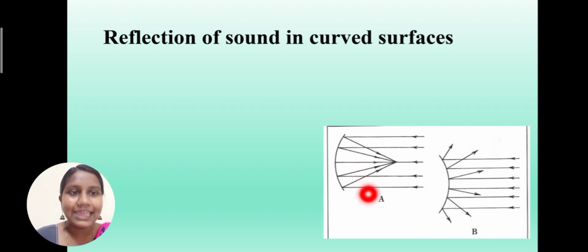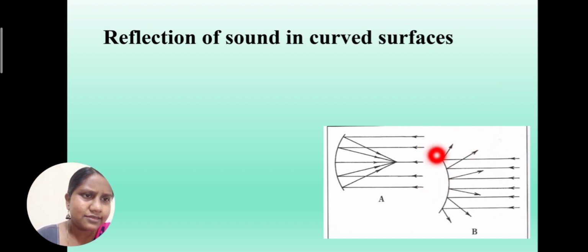This picture A represents the concave. You can see this is a cave-like structure. This is a concave surface, and the opposite of it is a convex. So if you see here, this B picture represents the convex surface.